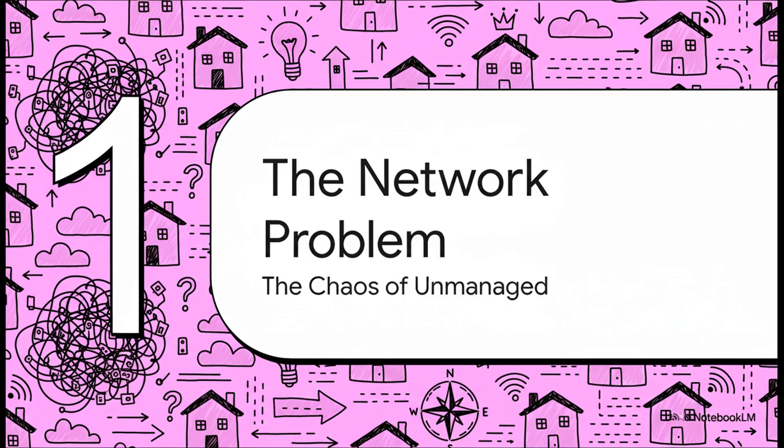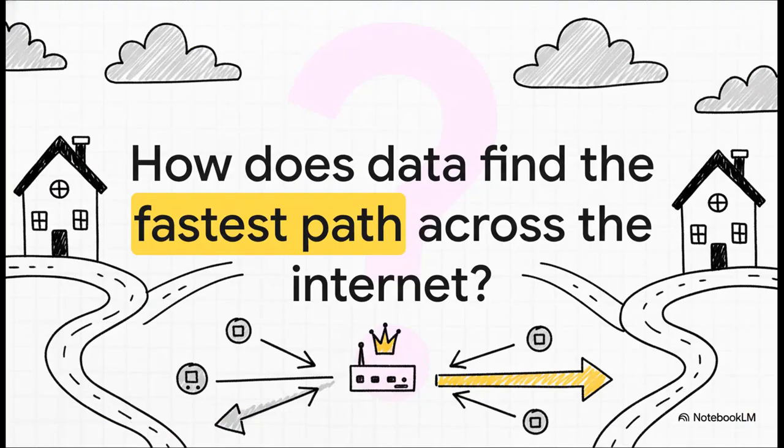Before we can really appreciate the solution, we have to understand the problem. And believe me, without rules, a network is pure, unfiltered chaos. Seriously, think about it. You hit send on an email, you load a video. How does that little packet of data know the single most efficient path to take, potentially cross continents, when there are millions of possible routes?